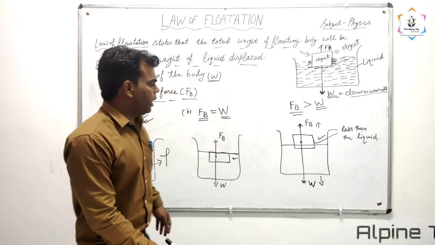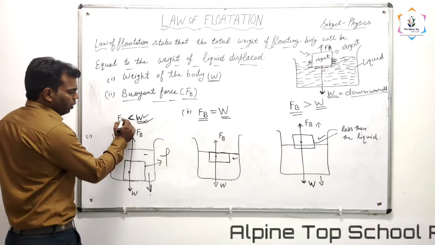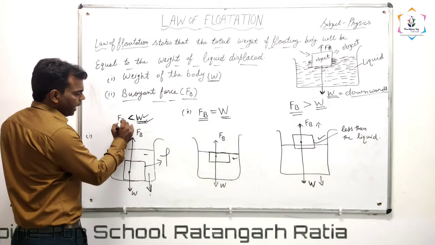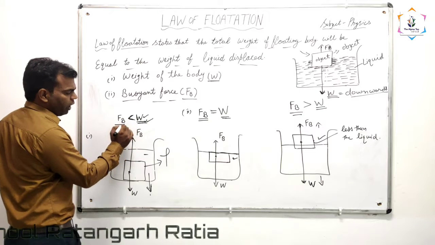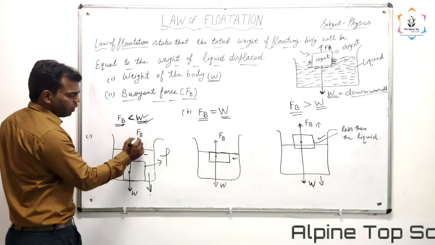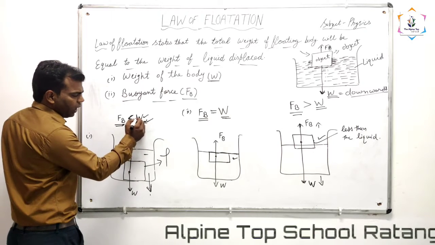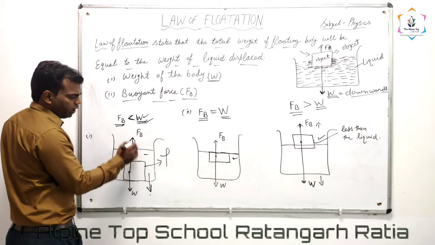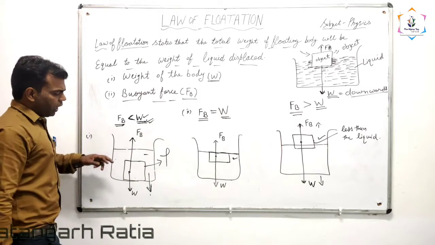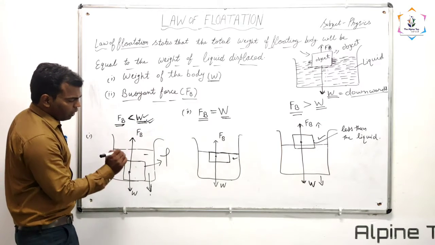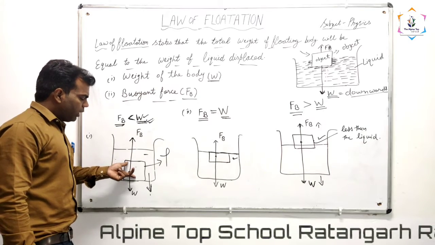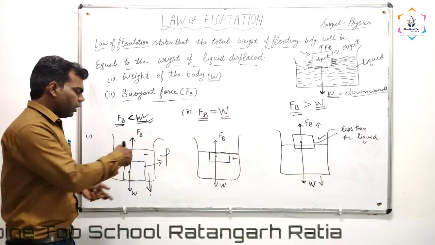Okay. I am repeating these cases again. In the first case, the weight of the object is more than the buoyant force of the liquid. That's why the net force is in the downward direction, and this object sinks into the liquid. In other words, the density of the substance is more than the density of the liquid. That's why this object sinks into the liquid.